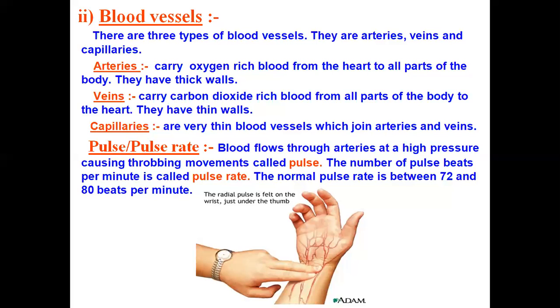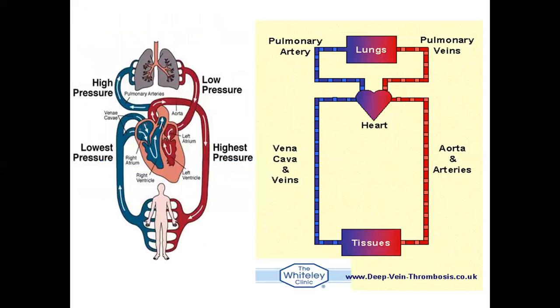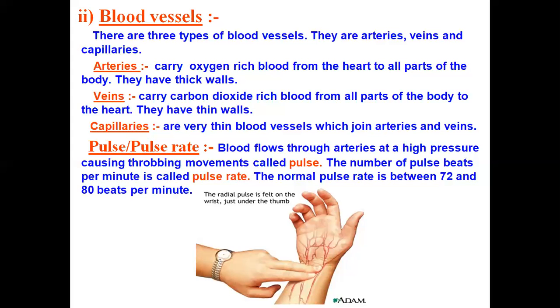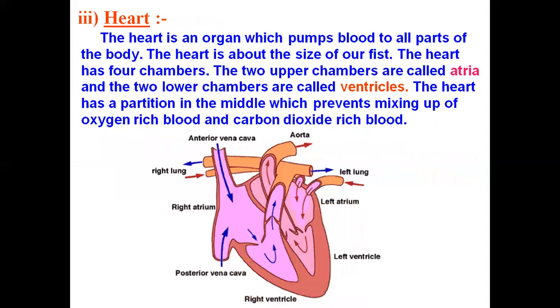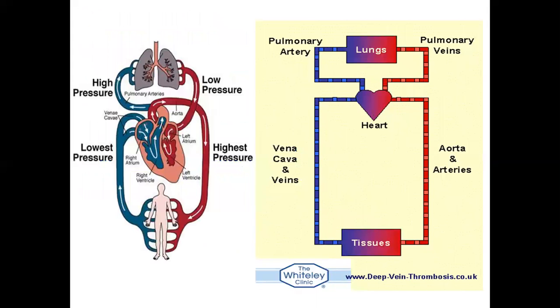So children, I think it's clear to you, blood vessels and pulse rate. Next comes a schematic diagram of the heart, showing how blood is flowing in it. After that we will be discussing the heart.